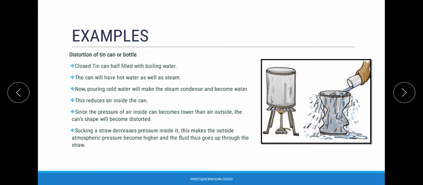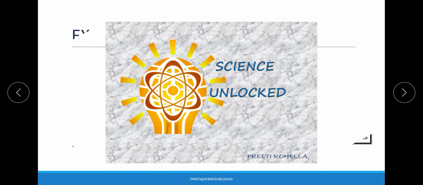That is because of the difference in the atmospheric pressure. Inside the can, the pressure was different. Outside the can, because of the cold water, it is different. So when they came in contact with each other, they tend to equalize themselves, because of which the can ultimately got distorted. So here we have talked about a few phenomena related to the chapter, that is wind, storm and cyclone.